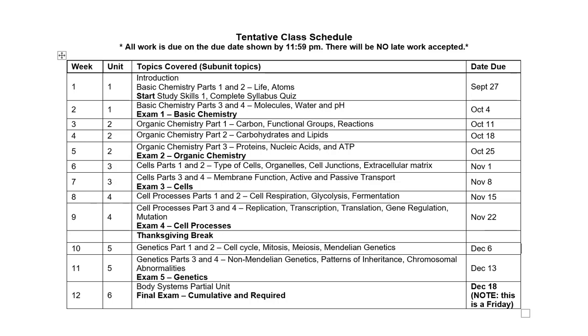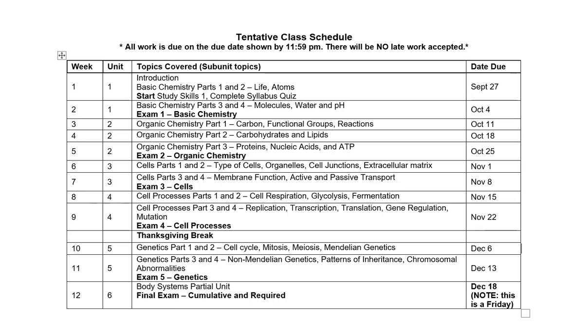So I have on the right-hand side that column, the date due column. That's the date that all of these assignments to the left are due by 11:59 p.m. And those are all Sundays with the exception of the last one, which is a Friday. All right, so all of your work for every week in this semester will be due on the Sunday of that week, and these are the dates, by 11:59 p.m., except for the very last week, and that's because the semester ends on a Friday, so I'm not able to take it out to that Sunday.